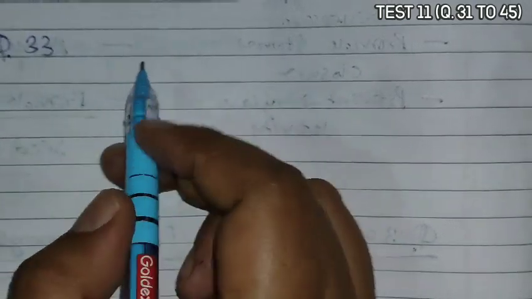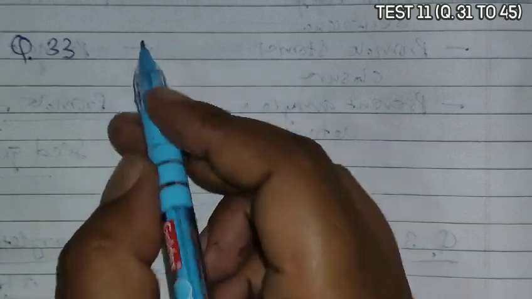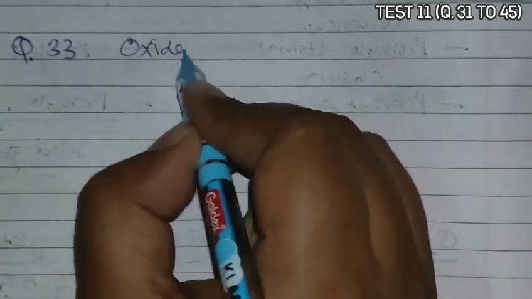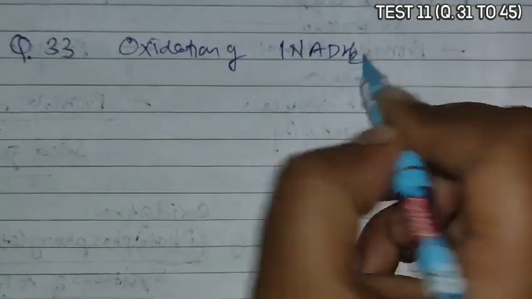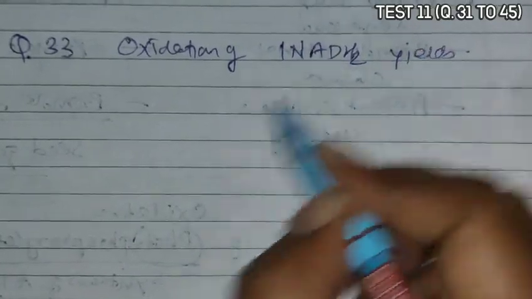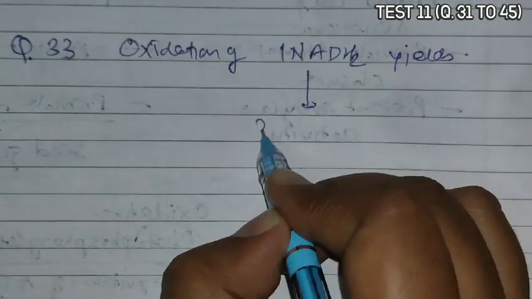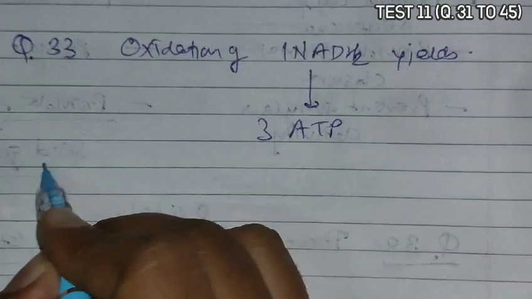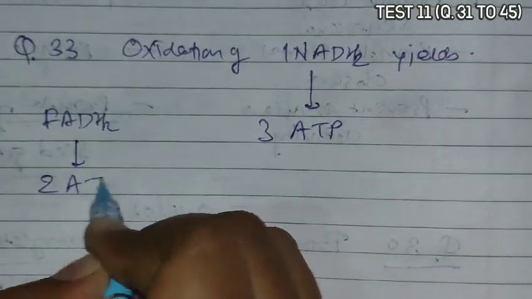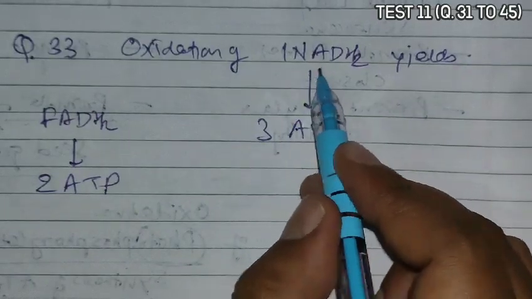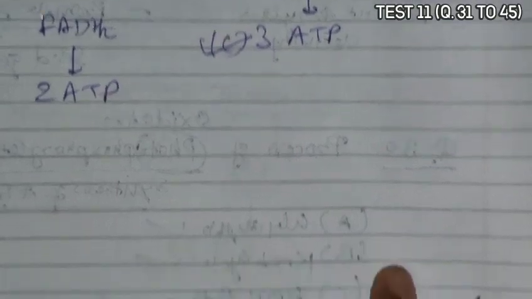Question 33 asks: oxidation of 1 NADH2 yields. When oxidation of 1 NADH2 molecule occurs, it yields 3 ATP, whereas FADH2 gives rise to 2 ATP. So in NADH2 oxidation, 3 ATP, that is option C, becomes the correct answer.